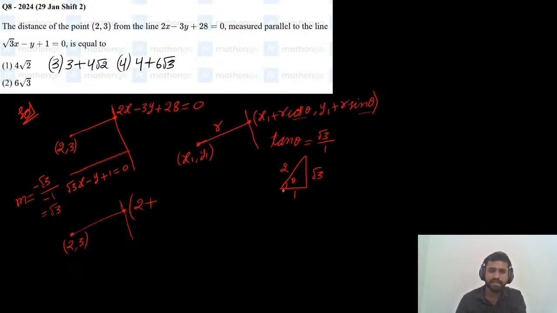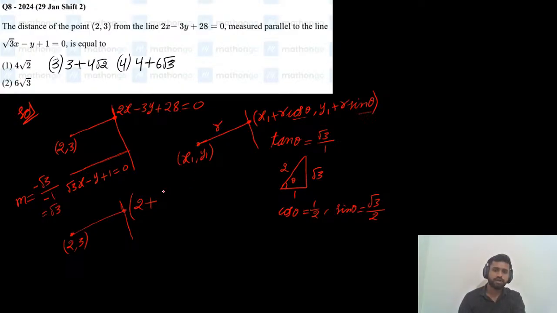Now from this right angle triangle, what is cos theta? Cos theta is adjacent side by hypotenuse, so cos theta is 1 by 2, and sin theta is opposite side by hypotenuse, root 3 by 2.